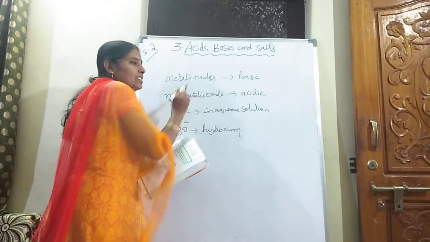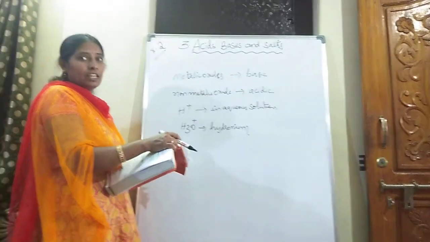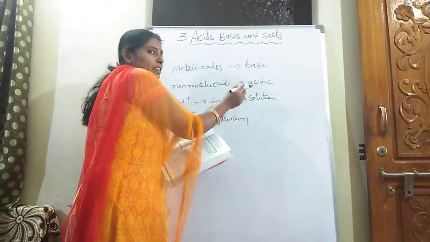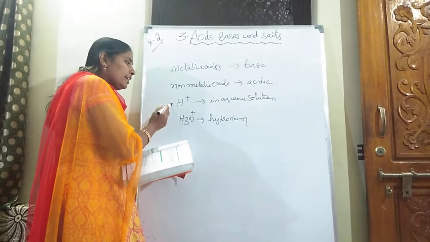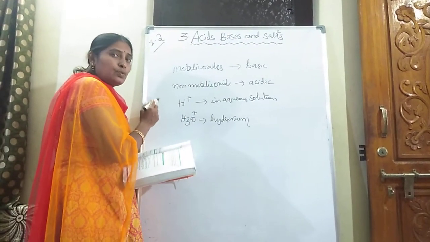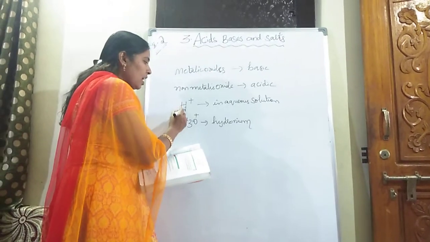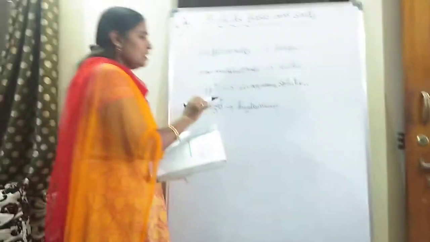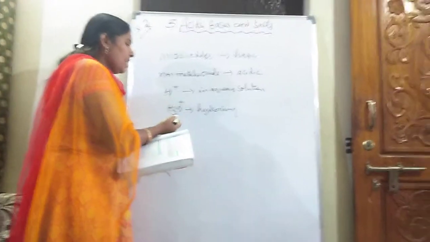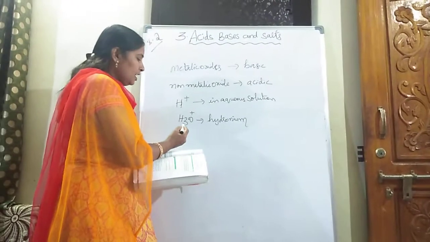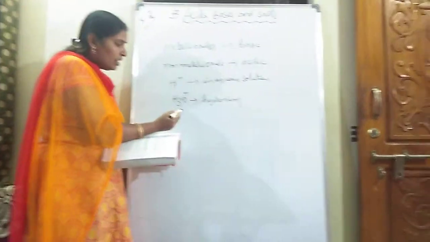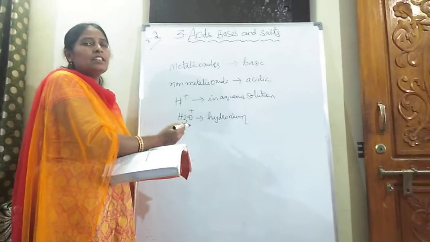Metallic oxides are basic in nature. Once again I am repeating, metallic oxides are in which nature? Basic in nature. And non-metallic oxides are acidic in nature. And acid produces H plus ions only in aqueous solution, and these H plus ions never exist independently. As it is an aqueous solution, they immediately react with the water and form hydronium ion. H3O plus is nothing but a hydronium ion. If we see the hydronium ion also, we can conclude that they are nothing but an acid.